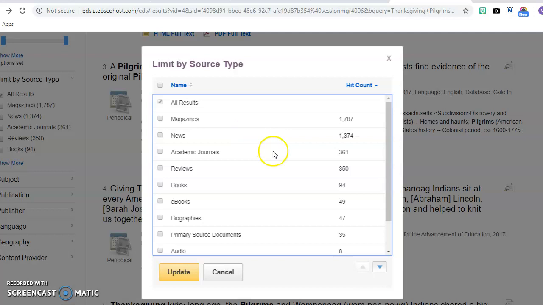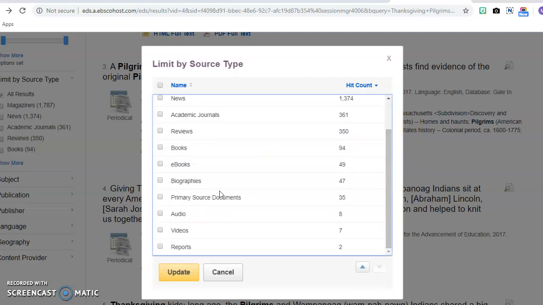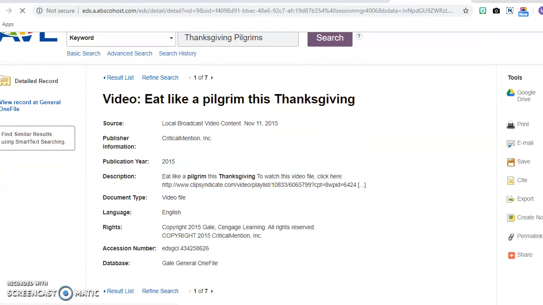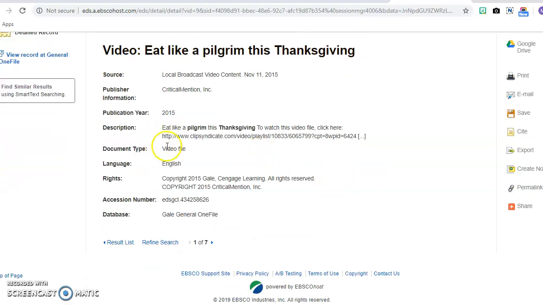I can show more sources, and I can even click on videos, audios, reviews, books to narrow my search even more. So I'm going to look for a video. And so this here gives me a link to where I can find the video that I'm looking for.